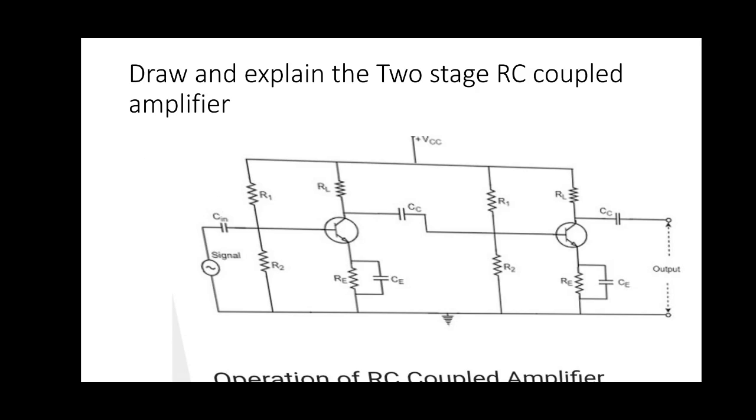So we have to discuss the two-stage RC coupled amplifier, which is a very useful circuit, most commonly and widely used in cascaded stages. We already know the CE amplifier, the common emitter amplifier, which is already explained.